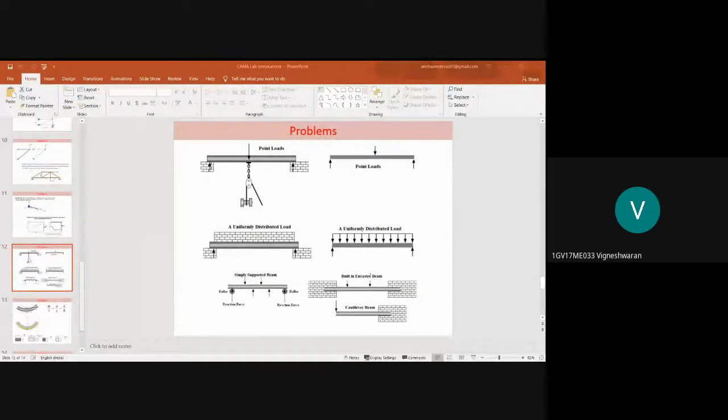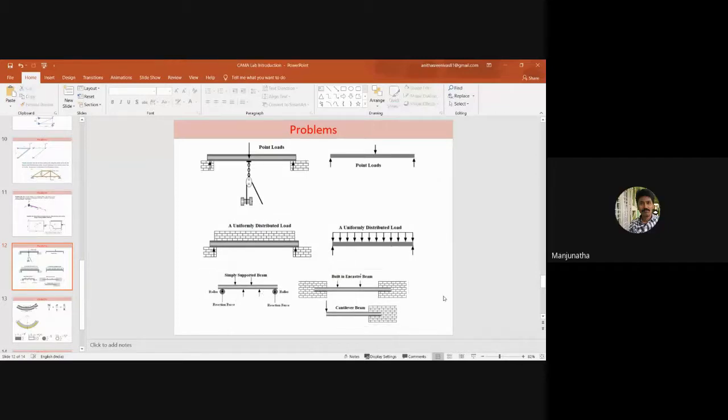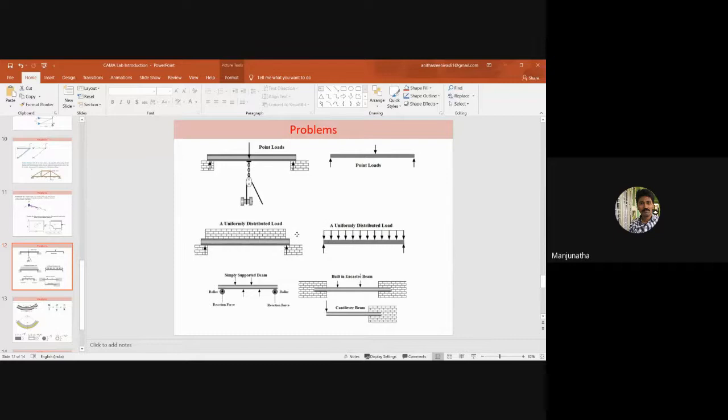Same. I'm asking whether you are able to notice the diagram. The diagram in the slide we can see, sir. That is what I'm asking. Can you notice the second diagram which I'm trying to show? Yes, sir.